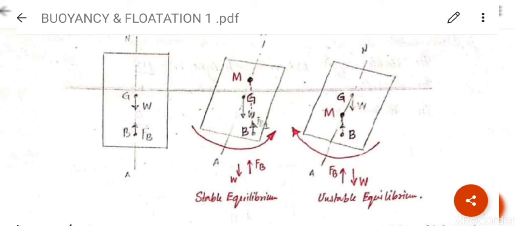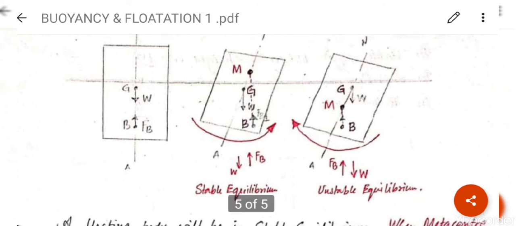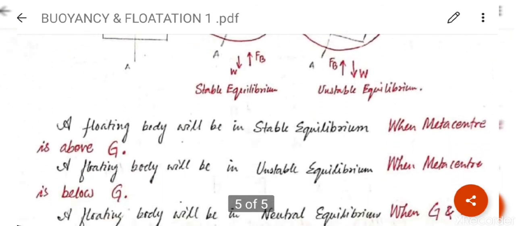So क्या होगा इसका इफेक्ट? It will be in a stable equilibrium. Means in this case M is above G, center of gravity. Now see the third case or third diagram. In this case, buoyancy force is cutting the neutral axis at M, but M is below center of gravity, that is G. So body will be in unstable equilibrium.